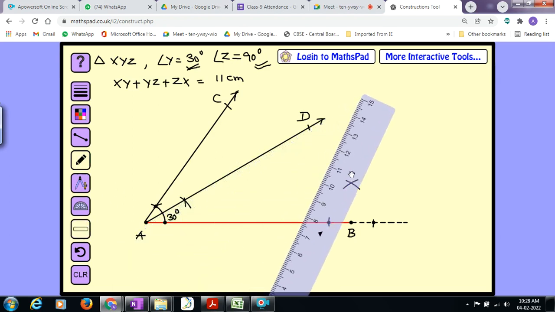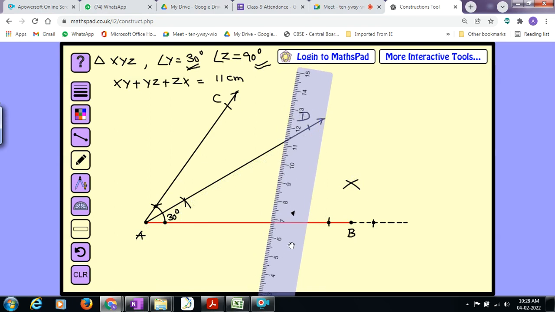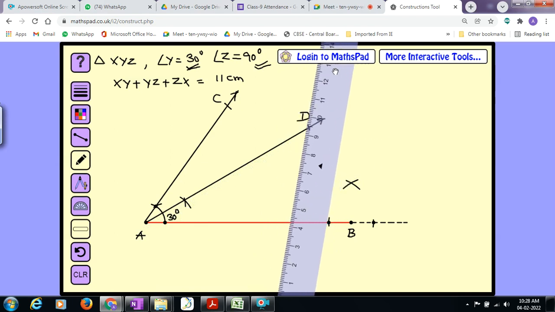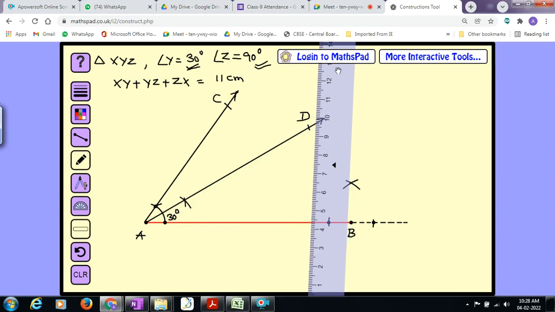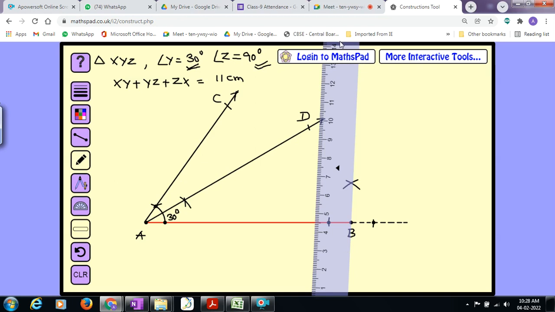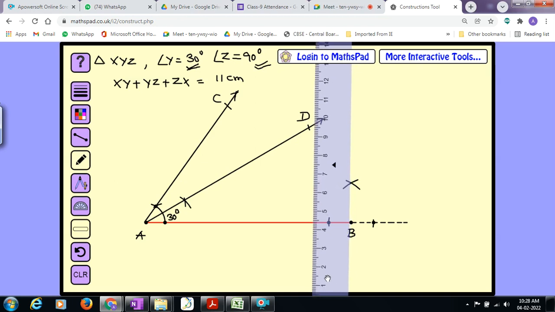I brought the ruler. I'll do the adjustment. Children, am I audible? Yes, sir. Is the screen visible? Yes, sir. Are you enjoying the construction? Yes, sir. Good. Right.